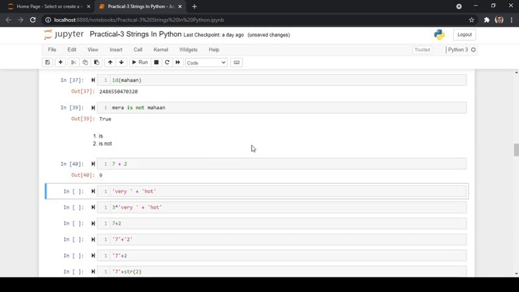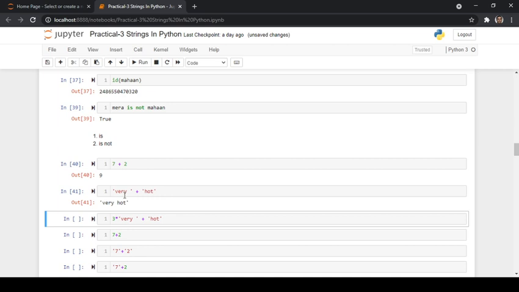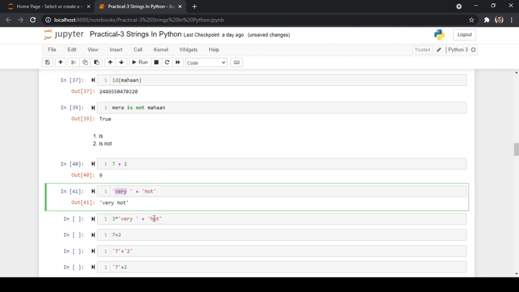Now whenever we add two numbers, 7 plus 2 directly, we get the result of 9. But whenever we add very and hot, two strings, we get both the strings as one string. So this process of adding two strings is nothing but concatenation. Whenever you add two strings, it is basically joining these two strings and giving us the output as one string.